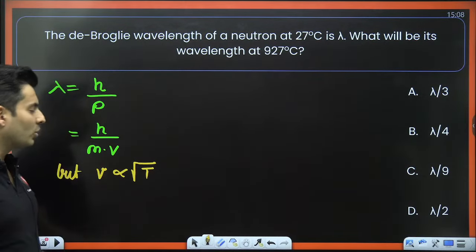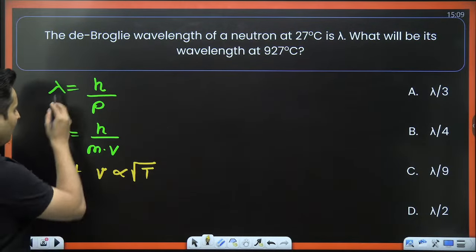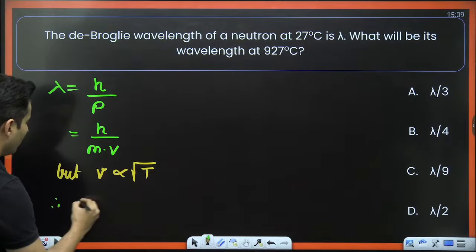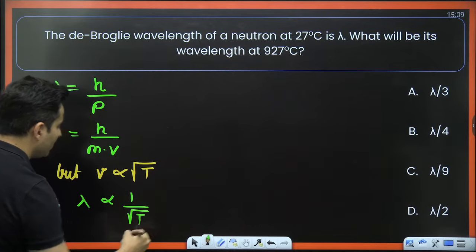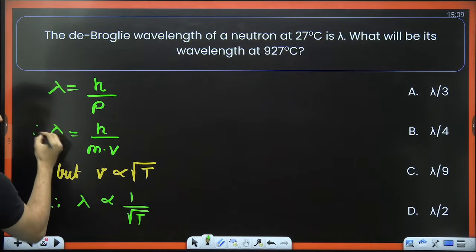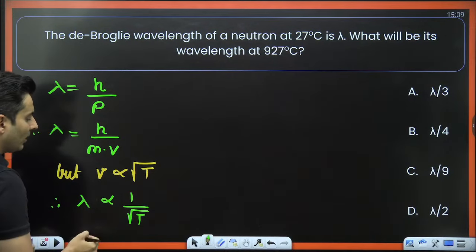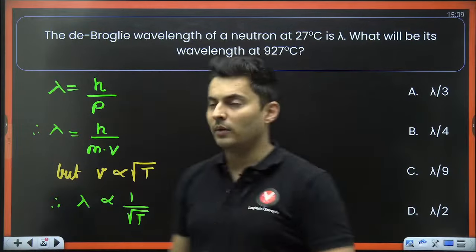So it is always proportional to the root of temperature. So lambda is inversely proportional to velocity, velocity is directly related to temperature, so lambda is inversely related to the root of temperature.